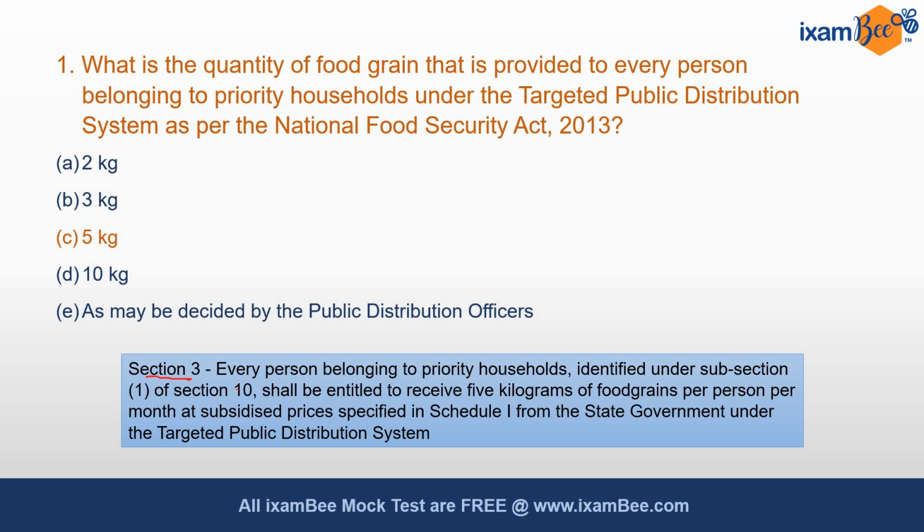It says that the priority households which are identified under section 10 are entitled to receive 5 kilograms of food grains per person per month at subsidized prices. Those prices are mentioned in Schedule 1 and are decided by government from time to time. And at present, what are the prices which are present in Schedule 1? Rice is at rupees 3 per kg, wheat at rupees 2 per kg, and coarse grains at rupees 1 per kg.